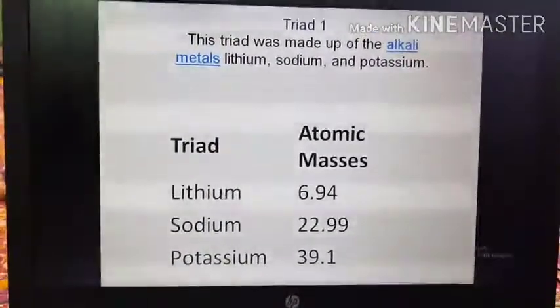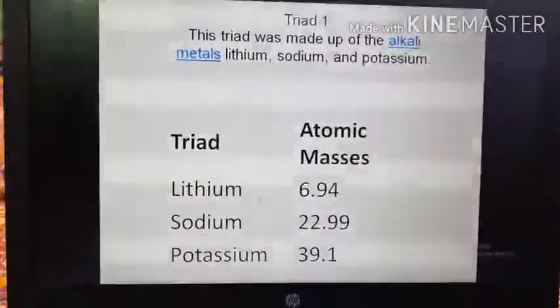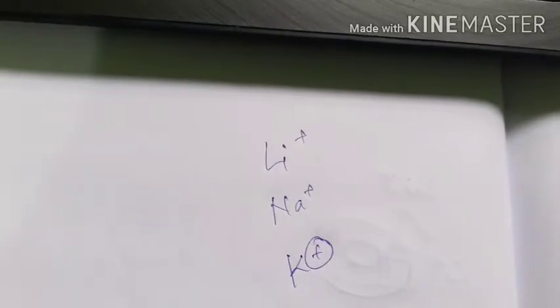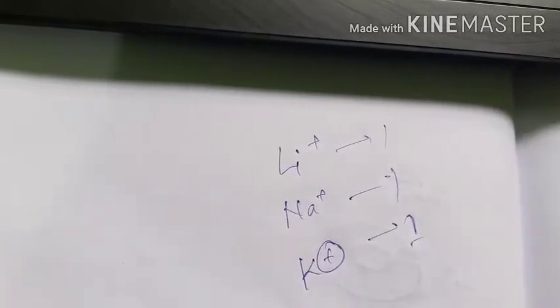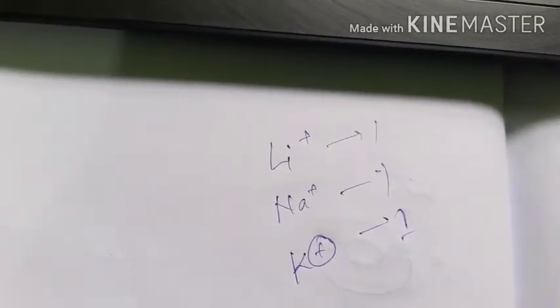You know that lithium forms the monopositive ion Li+, sodium also forms the monopositive ion Na+, and potassium also forms the monopositive ion K+. That means they have the same valency, 1. Again, lithium chloride, NaCl and potassium chloride are all ionic chlorides, which means they are similar in chemical properties.